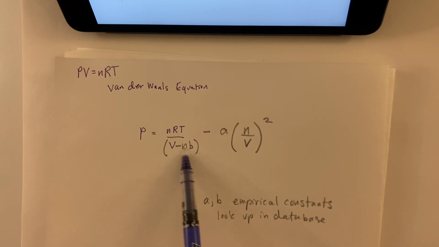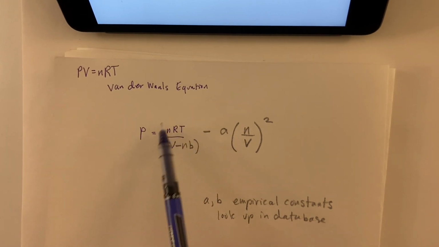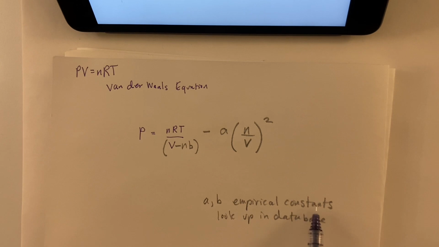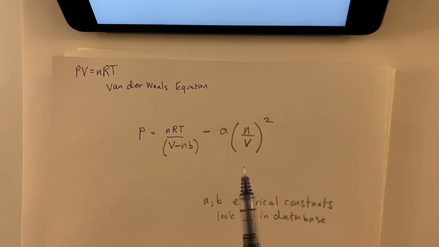But if you subtract a little from the volume to account for particle size, n is the number of moles, and this is an empirical constant for size. And then if you take this whole pressure term and subtract a little bit, using another empirical parameter, that's going to help account for intermolecular force attractions. These particular van der Waals constants, empirical constants, you can look up in databases. So it adds a little complexity, but it's not too bad.